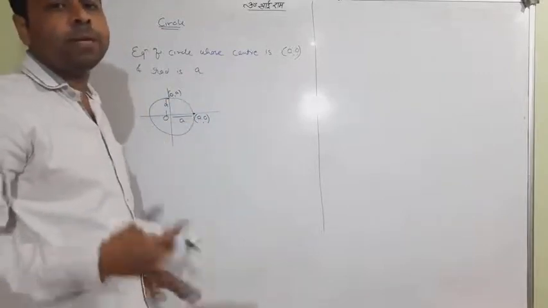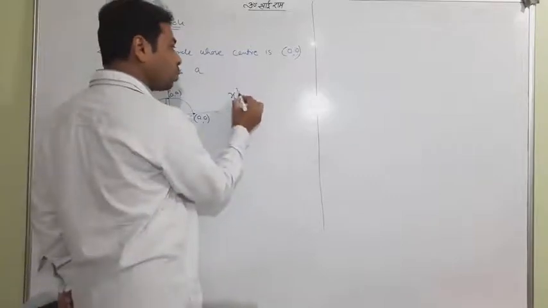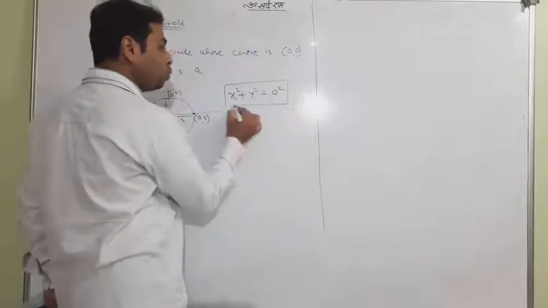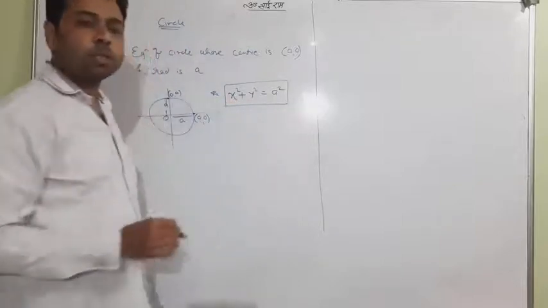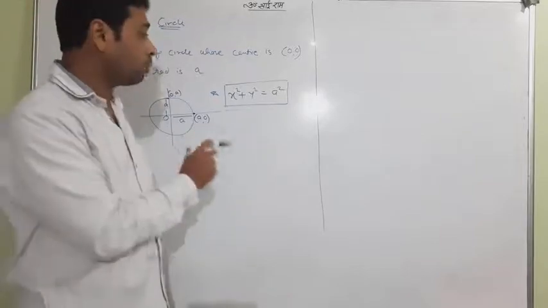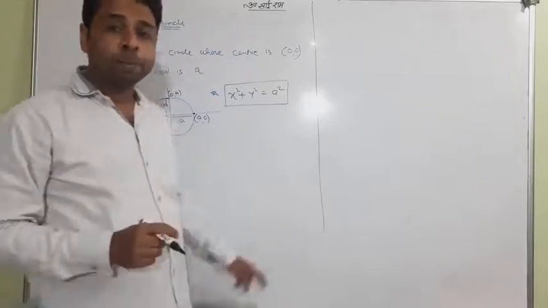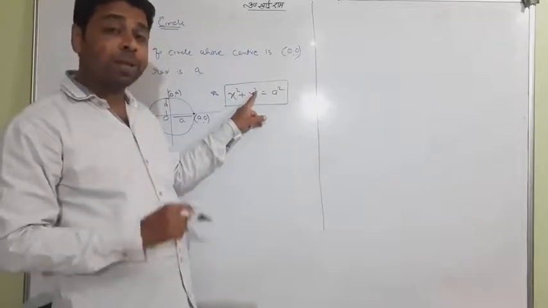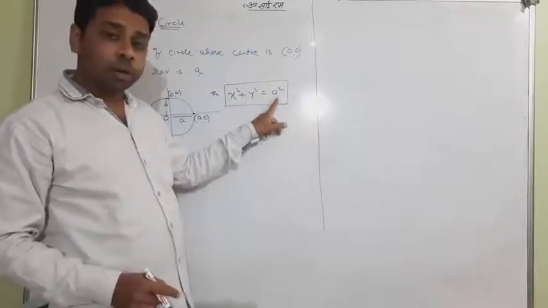Actually, we want to write the formula, and the formula is x square plus y square equal to a square. I request you, please keep remember, this is a very important formula because lots of questions are based on this particular formula. Just keep remember that the square always comes. x square plus y square equal to constant square.